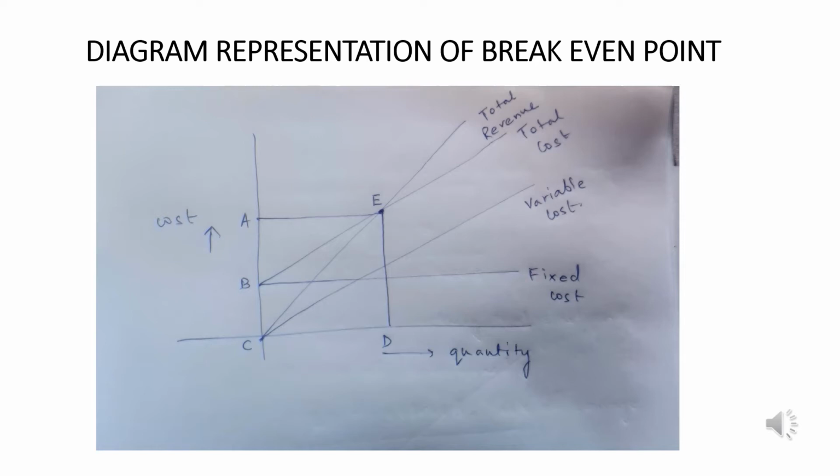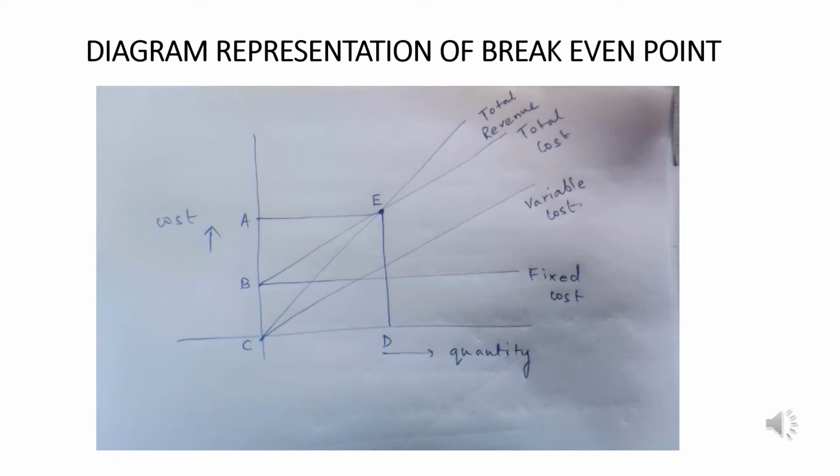Most importantly, the fourth line we need to talk about is the total revenue line. Total revenue is the number of goods sold multiplied by the per unit selling price. Basically, total revenue or total sales, in this concept, we take to be equal.